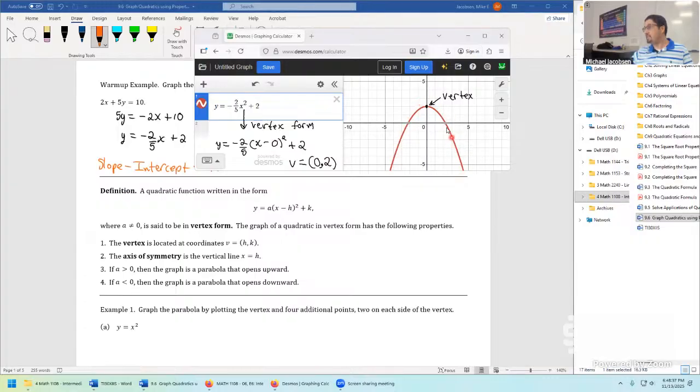Opening downward means it has a maximum value. And this is the open downwards part here and here. So that negative is panning out on this part right here. The fact that this part is negative means opens downward.